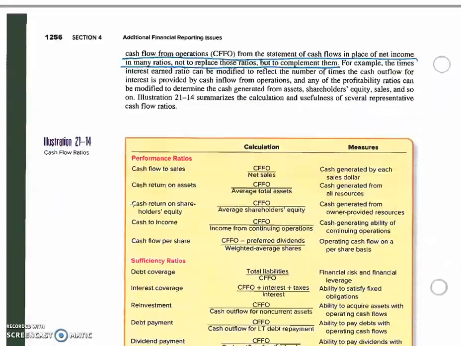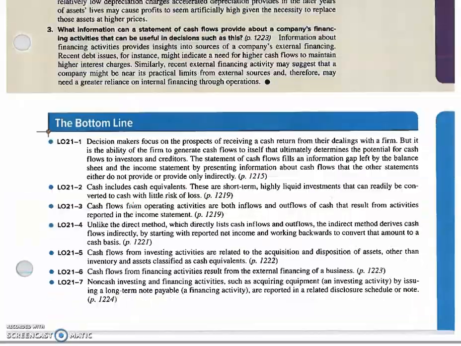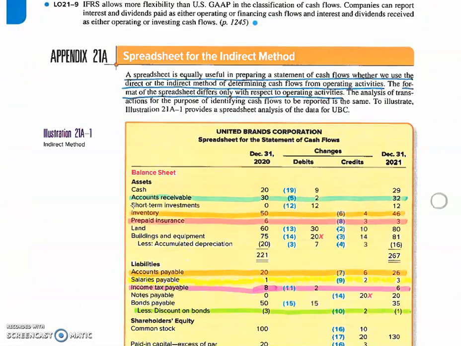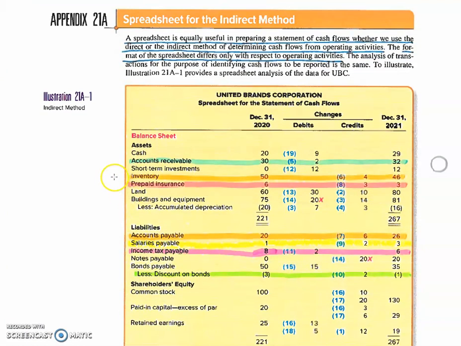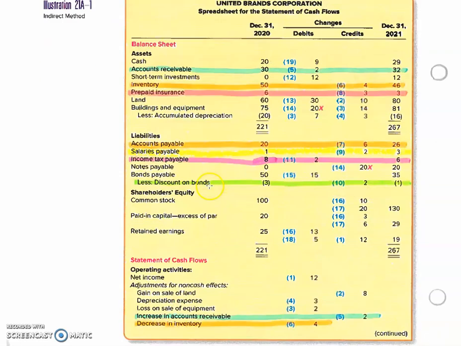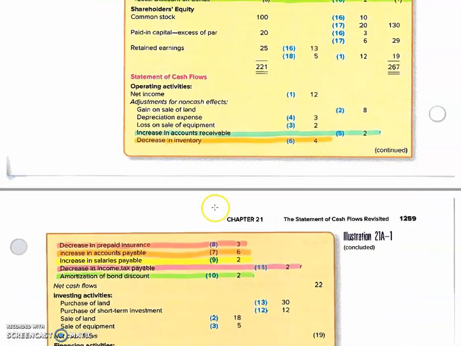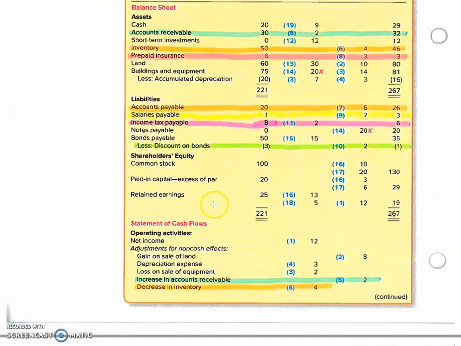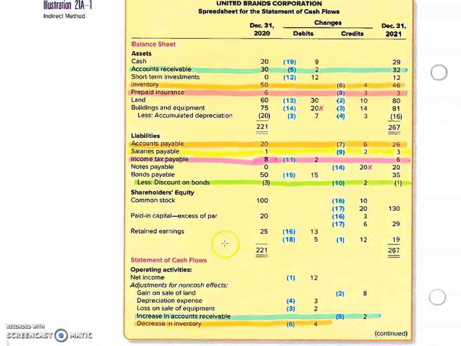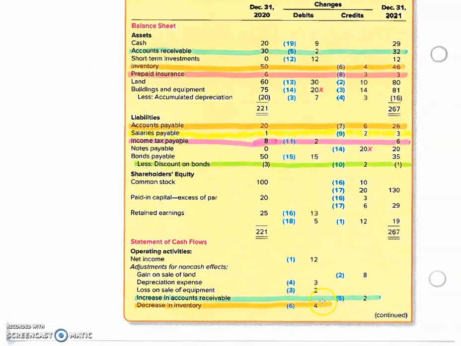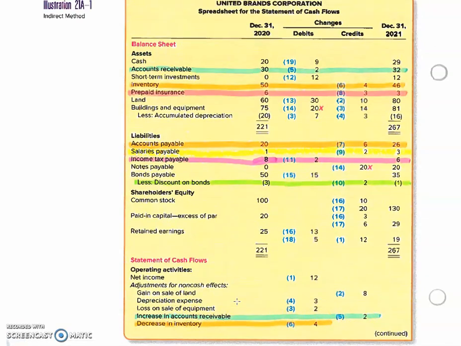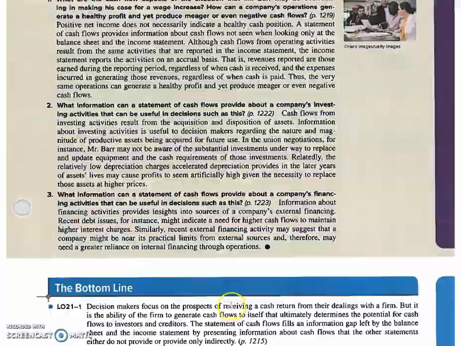And here we get into the homework. Now, go back to that. I do want to show you this appendix. And here you see the spreadsheet to prepare the statement of cash flows under the indirect method. And I've color-coded using the same colors I used a while ago. So you see the change in the balance. And then down here you can see how it's treated under the indirect method. I've covered that, I think, adequately.